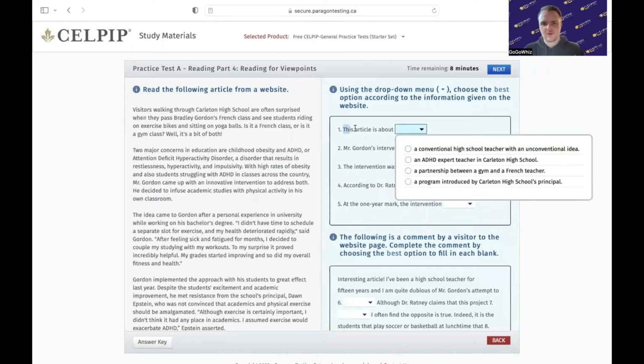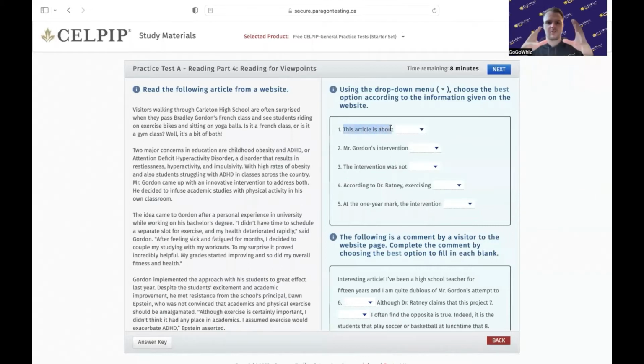They're asking for the main idea, the general idea of the article. So we don't want to be looking for just specific words or just one part or another part. We want to look at the article as a complete whole.